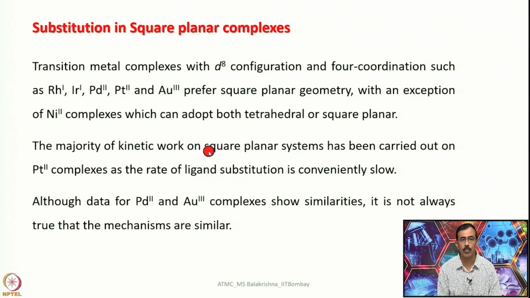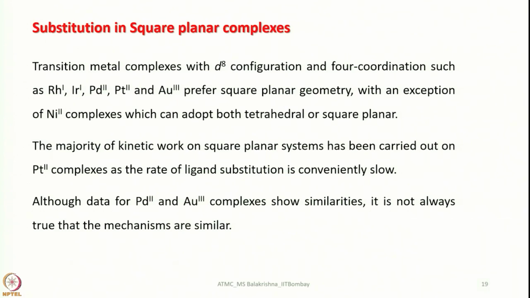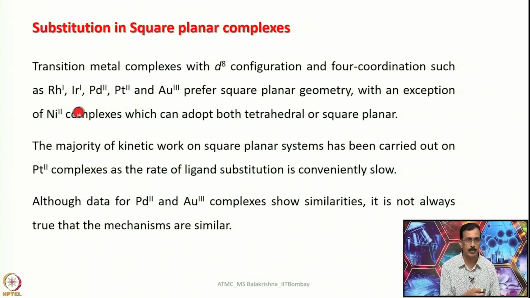The majority of kinetic work on square planar systems has been carried out on platinum 2 complexes, as I mentioned, as the rate of ligand substitution is conveniently slow. Although data is available for palladium 2 and gold 3 complexes, which also show similar behavior when we compare them to rhodium, iridium and platinum 2 species, it is not always true that the mechanisms are similar. They show similar product formation, but mechanisms may not be similar, and in some cases they do show some similarities.